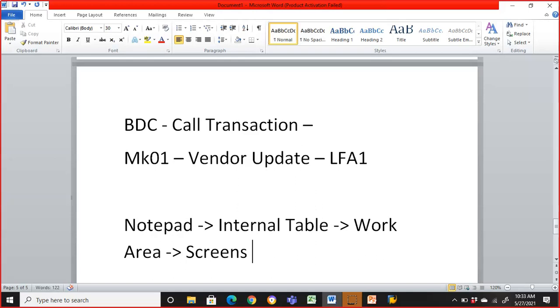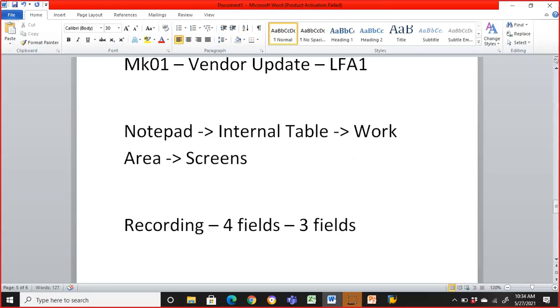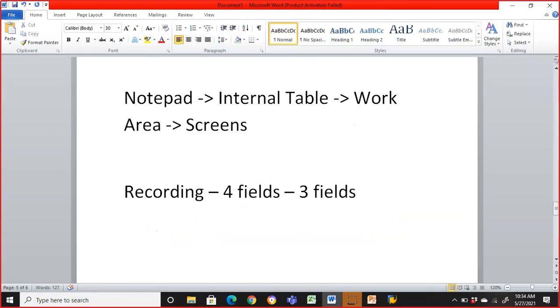Now to get the data from the work area into the screens, we need to do the recording. This recording enables us to record everything that we do on the screen. So initially we will only do the recording. Say in the first screen we have 4 fields, but you have entered input in only 3 fields. What fields you have given input to and what values you have given, everything will be recorded in the recording. Now we will make use of this recording to actually automate the process. When you open the recording after recording, you can see that in screen 1 you have given a value like 1 2 3 4 5.